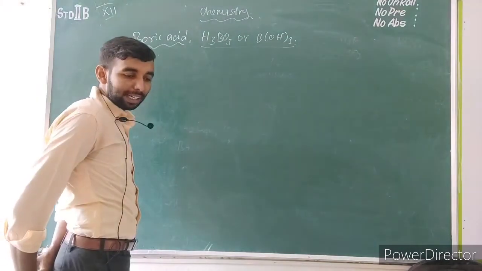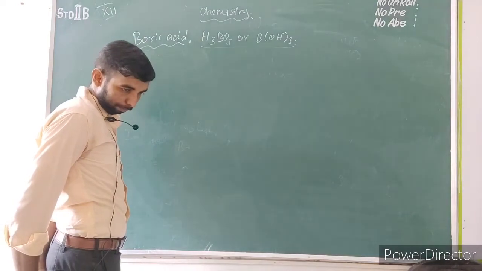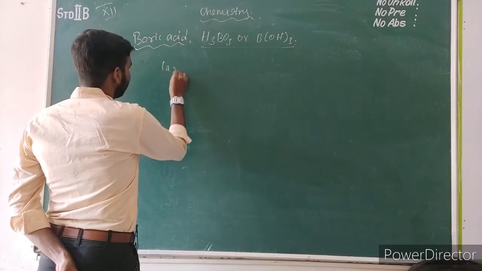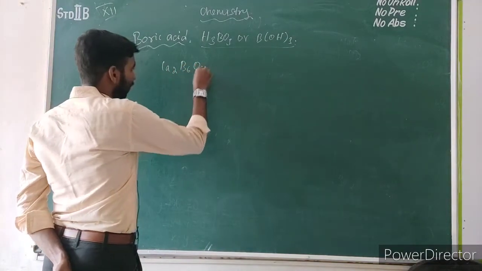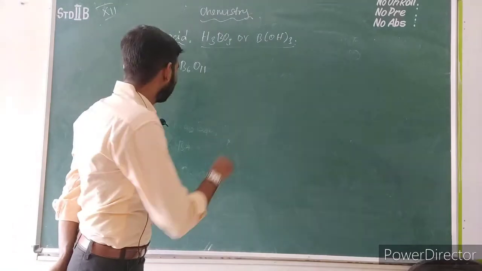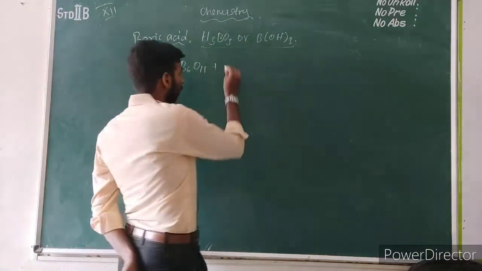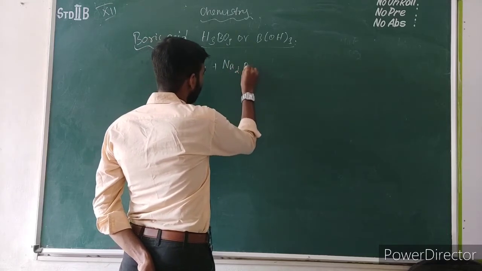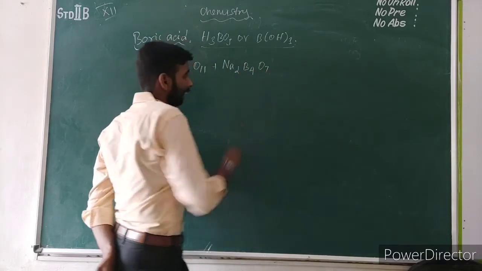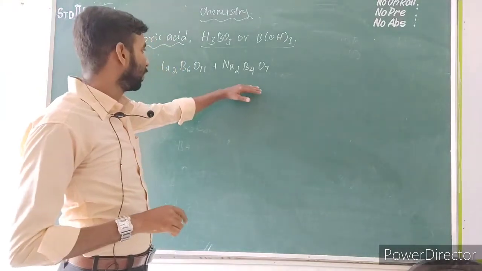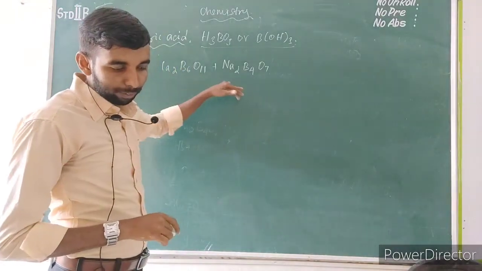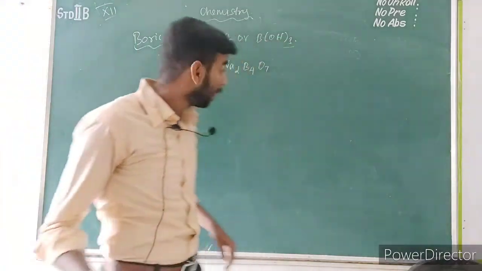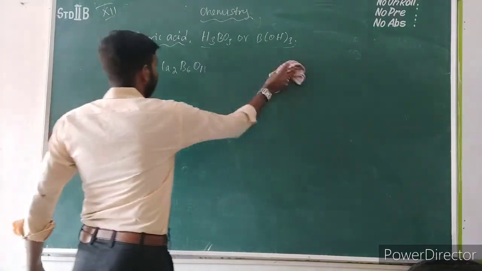The formula of colemanite is Ca2B6O11, and the formula of borax is Na2B4O7. Boric acid can be extracted from borax and colemanite.